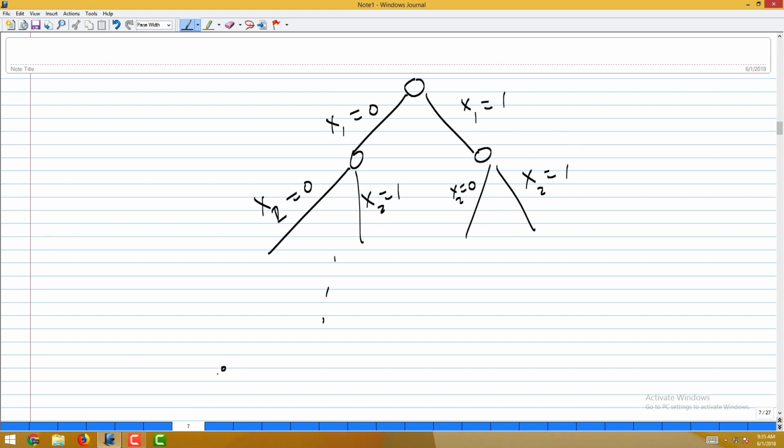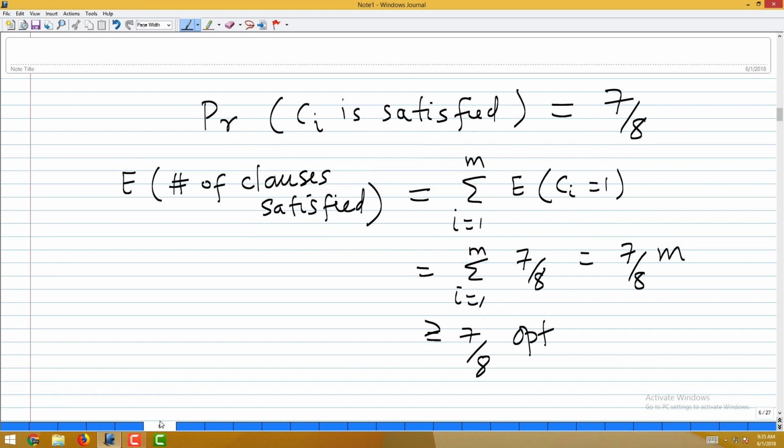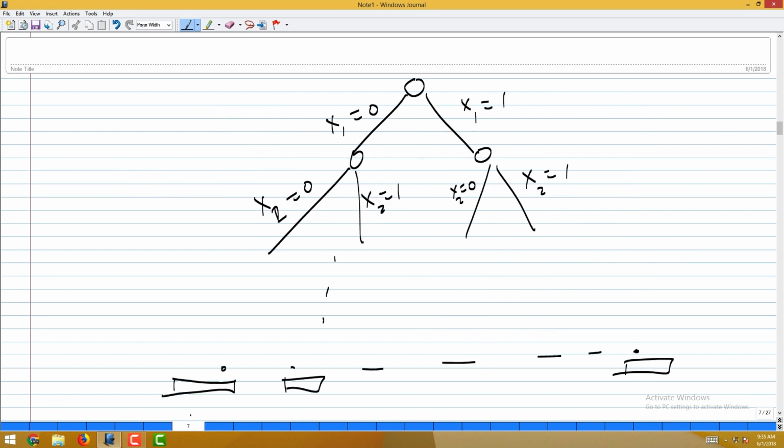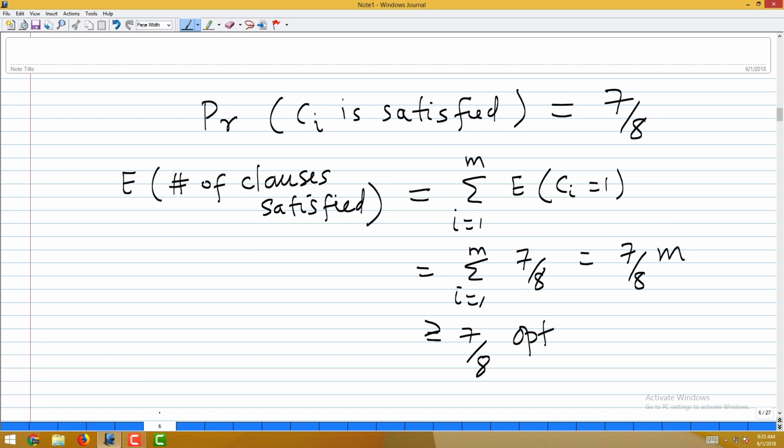At the end of it, you have one full assignment. This statement is simply saying that if you put this assignment, go to your formula and count how many clauses you satisfy, do this and take the average over 2 power n, this statement in a very clean simple way proves that this number is actually 7m over 8.